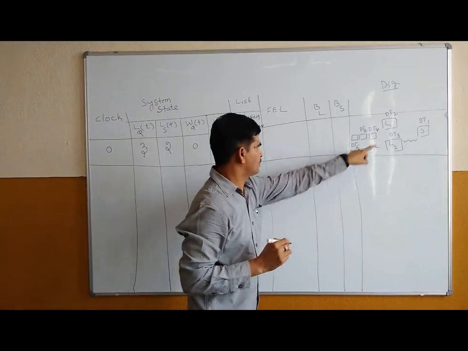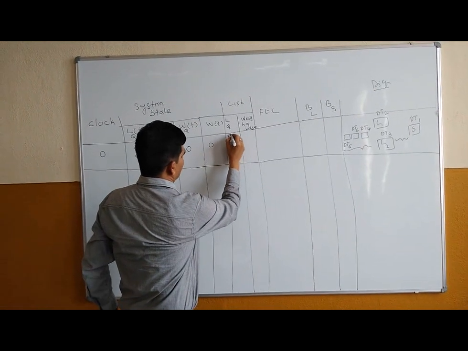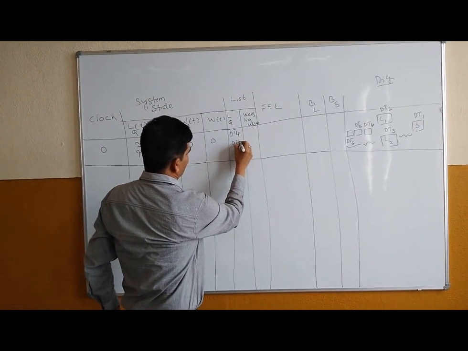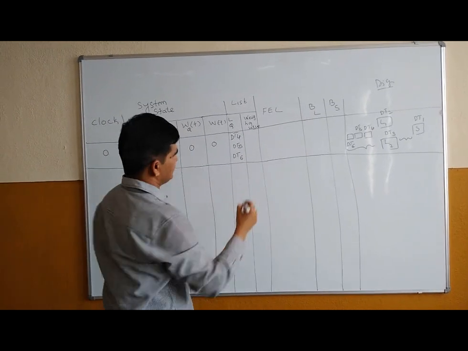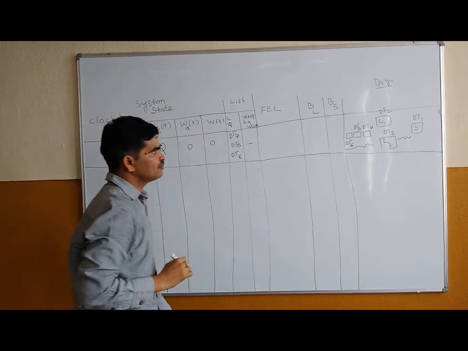Now loader queue, you have to write down 3. What are these 3? So that is DT4, DT5 and say it is DT6. Weighing queue, there is nothing as of now.